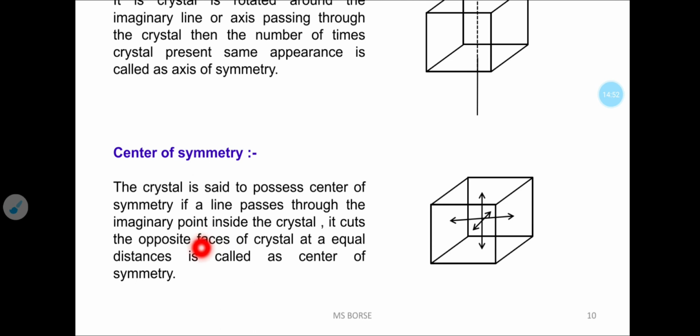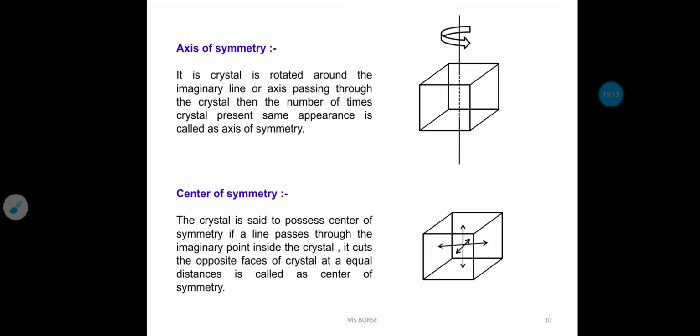This is called center of symmetry. If you see the crystal, this is the imaginary point. If you draw a line to the top or bottom, we get the same distance to the faces, and equal distance to front, back, left, right, like that. This is about center of symmetry.